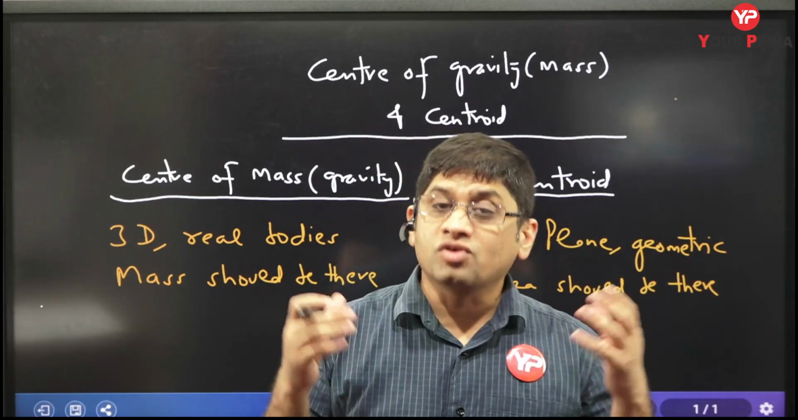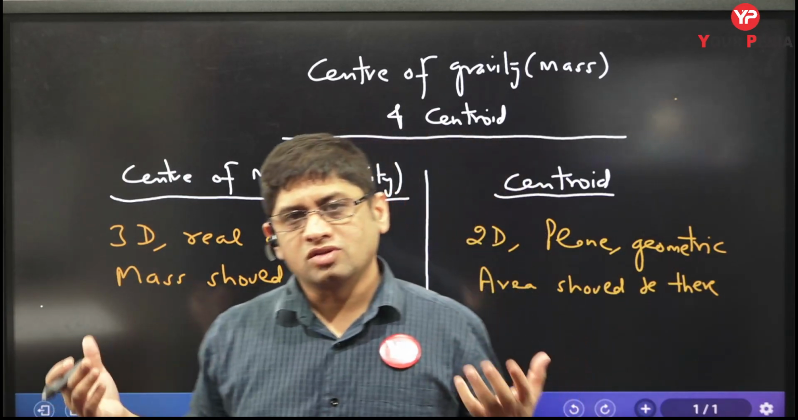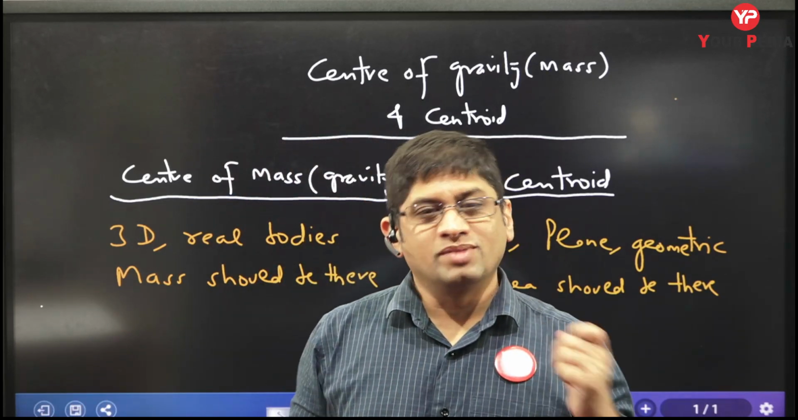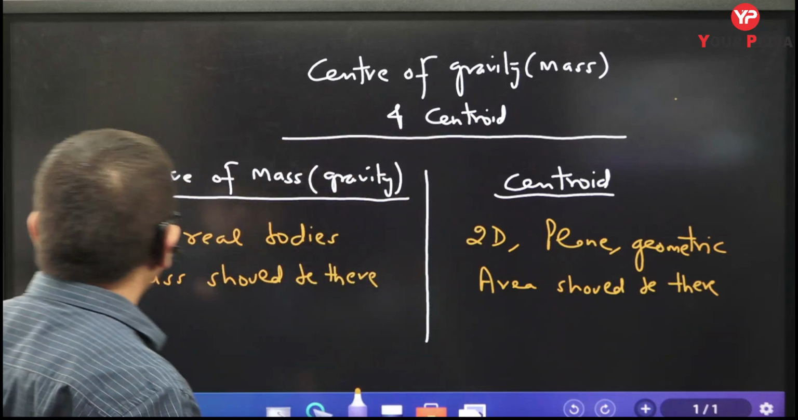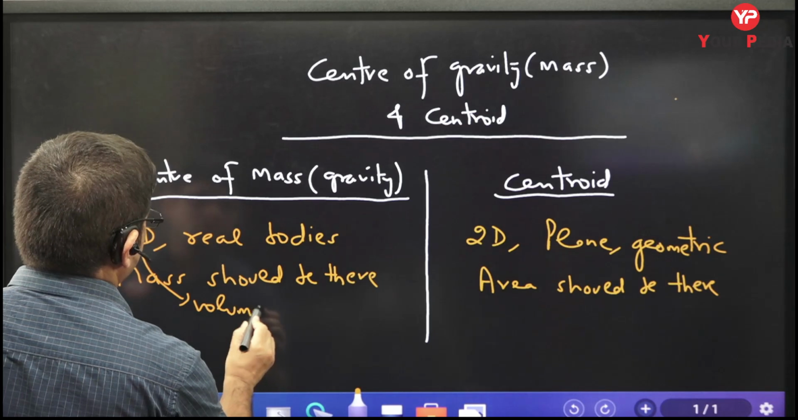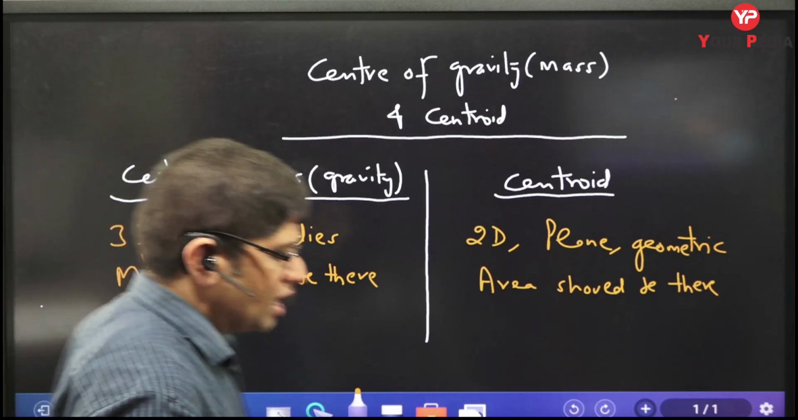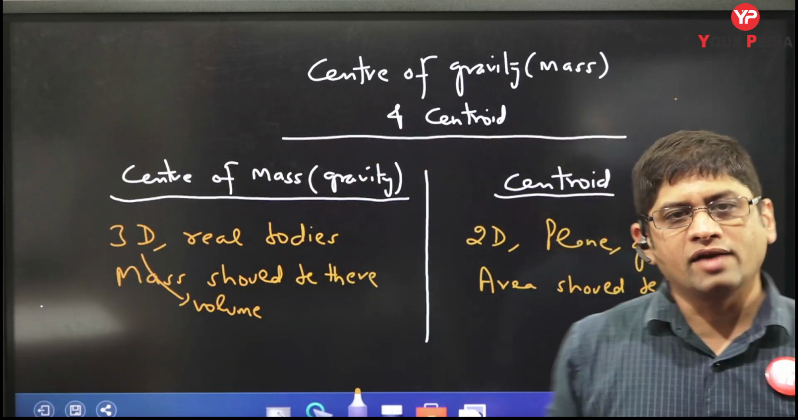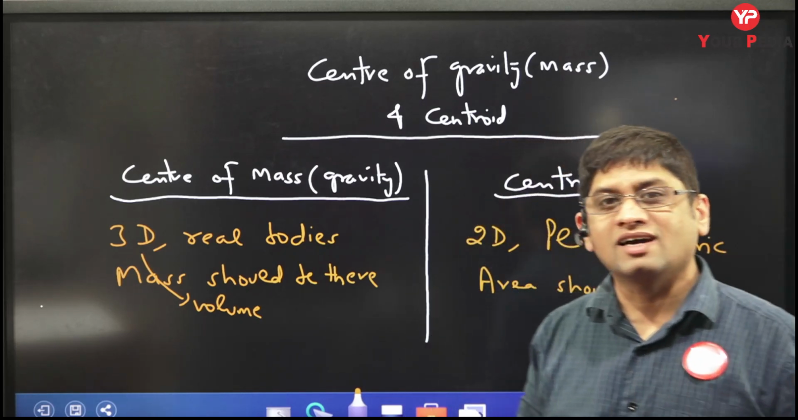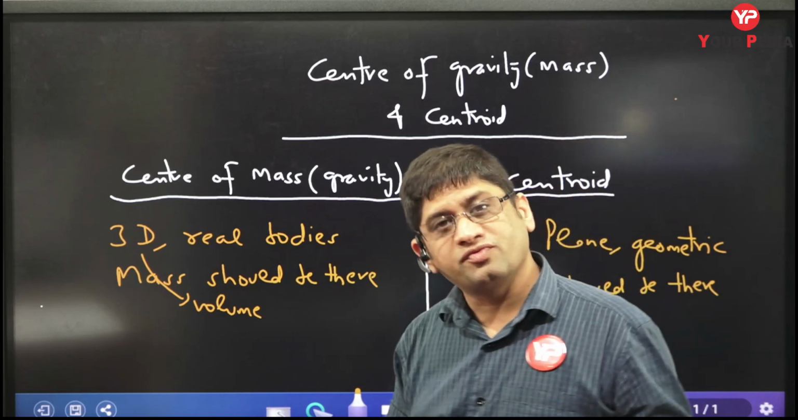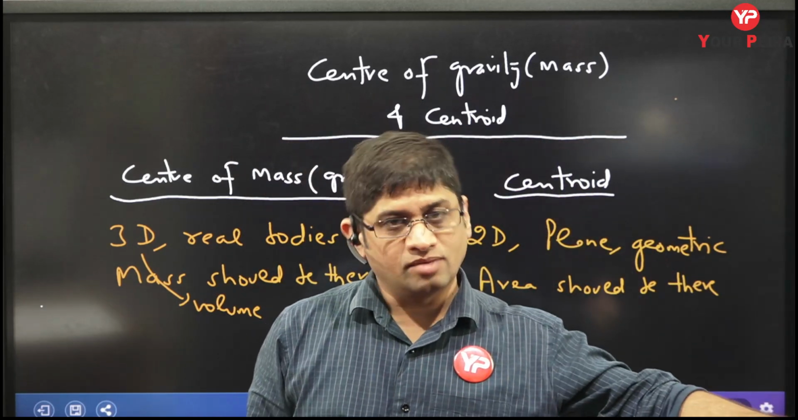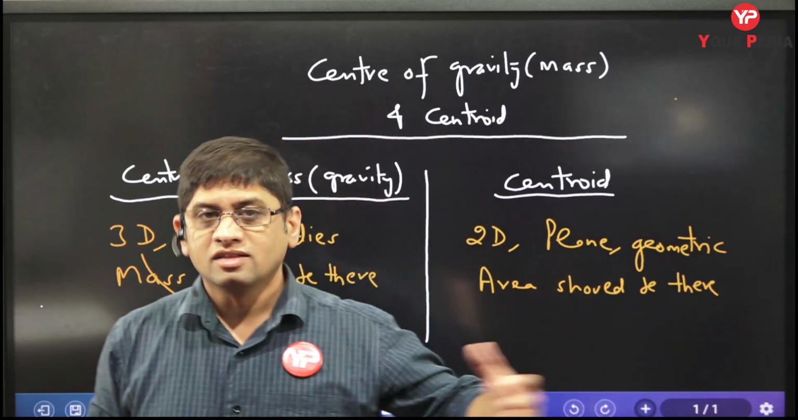Center of mass is for real bodies which are three-dimensional entities, and you can calculate the mass for that. When we talk about mass, there is something which is volume. So whenever you are confused whether you want to calculate center of mass or centroid, ask yourself, can you calculate volume? Can you calculate volume of a circle? No. Can you calculate volume of a sphere? Yes. So if there is a volume, if there is gravity, density, then there is a mass also.